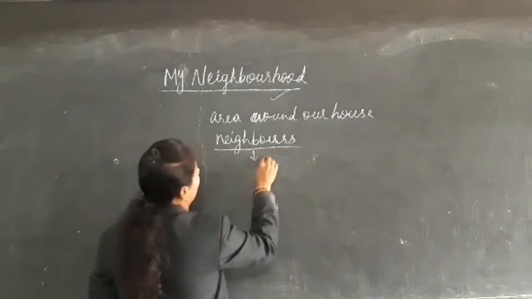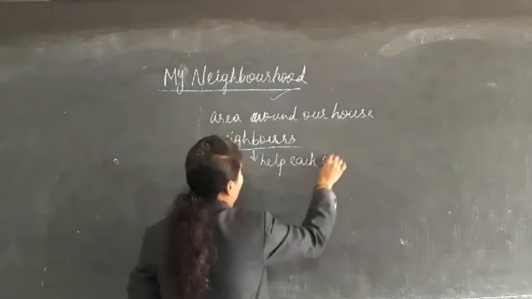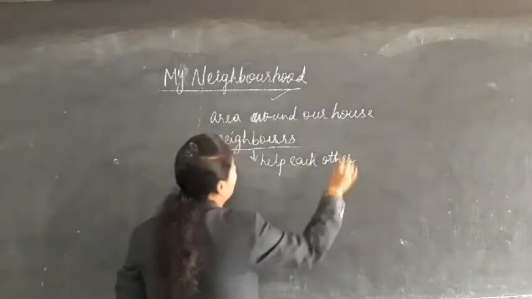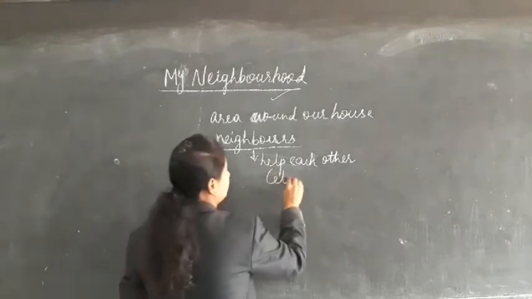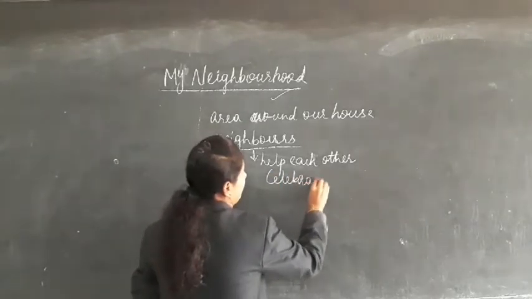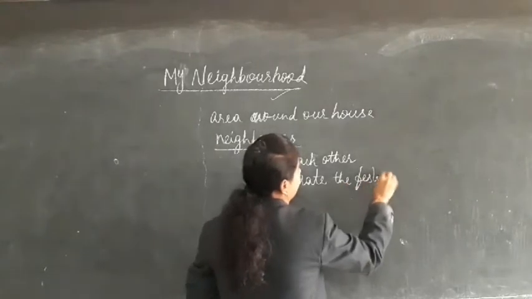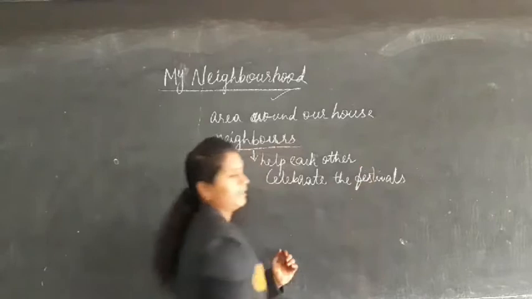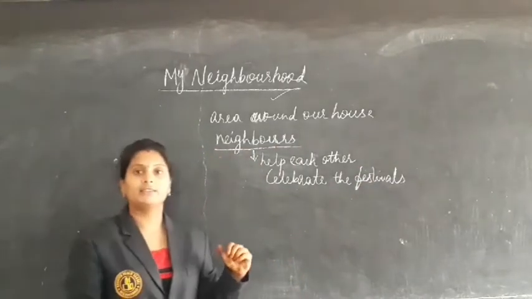We will help each other. Neighbors will help each other. Okay? They will celebrate the festivals together.